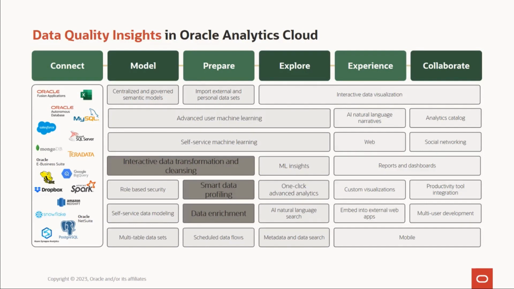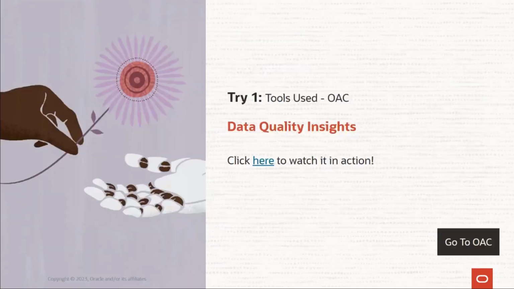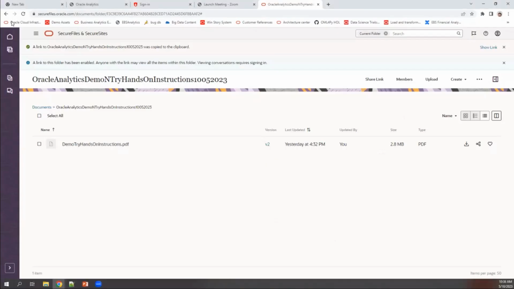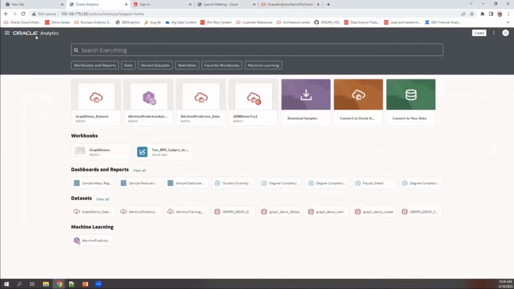Now, this slideware would be shared post the session. In case you want to watch this in action, we have a YouTube video. Please watch it later at your convenience once the session is over. But for now, we are going to see it in action, right? So let me go into the URL, please. Okay, let me just refresh.